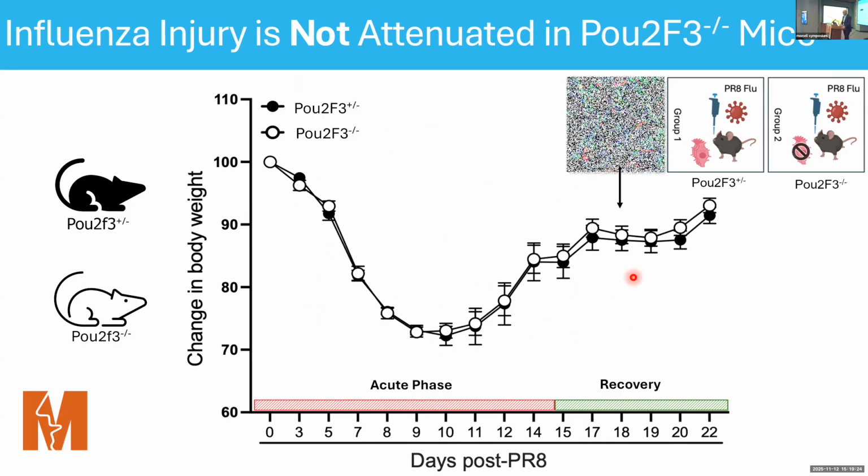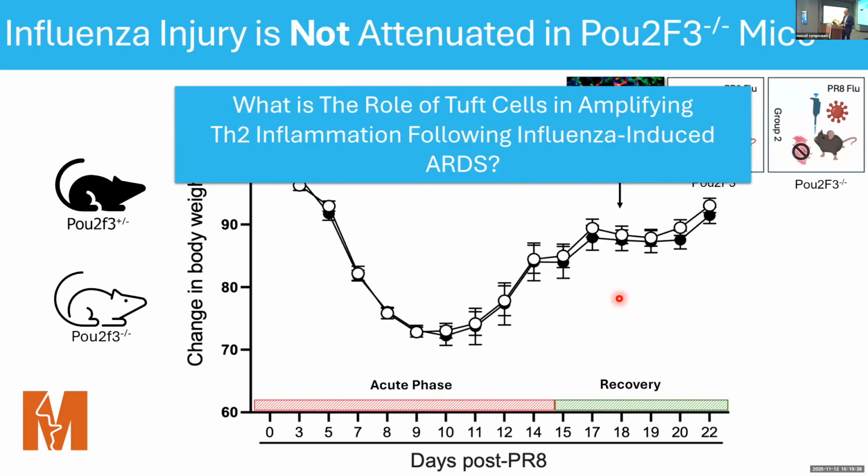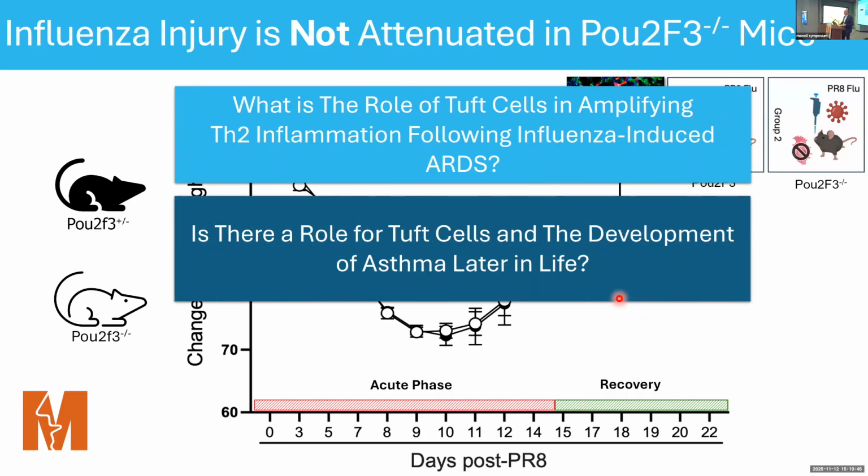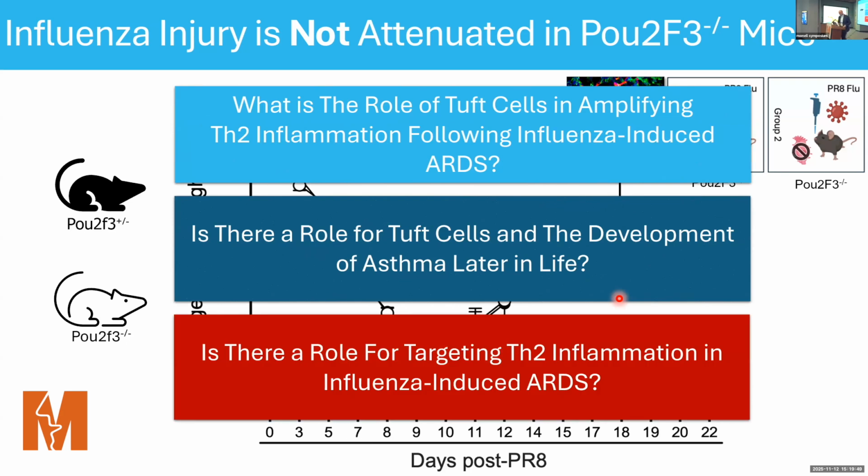But then we thought about it a little bit more, and we realized that the ectopic Tuft cells really don't form until day 15 or 17. And so it makes sense that they don't play a role in the acute infection because they're not even present. So this raised 3 intriguing questions. What is the role of Tuft cells in amplifying type 2 inflammation following ARDS? Is there a role for Tuft cells in development of asthma later in life? And then finally, is there a role for targeting type 2 inflammation in influenza-induced ARDS? And for the sake of time, I'm just going to focus on the first part.